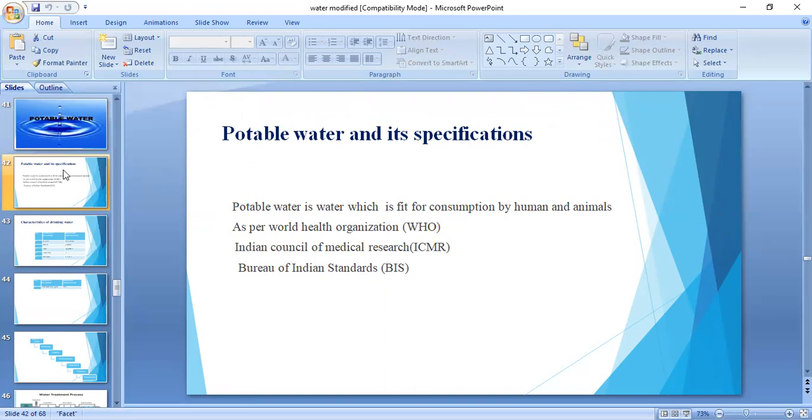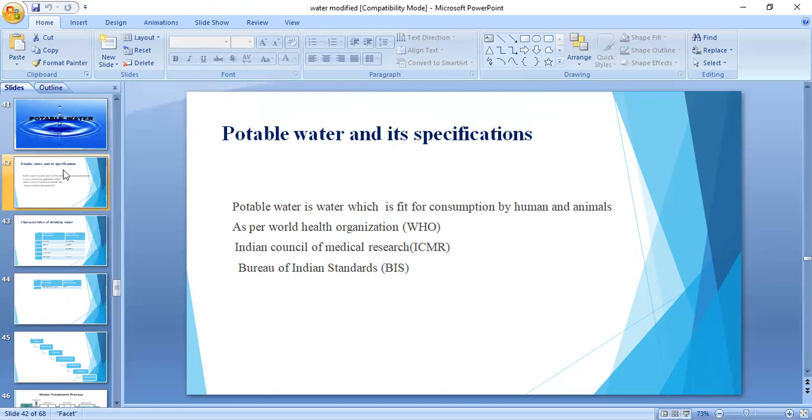According to WHO, the World Health Organization, and ICMR and BIS, these organizations give specifications for potable water. If any water meets those specifications, that water is considered potable water.